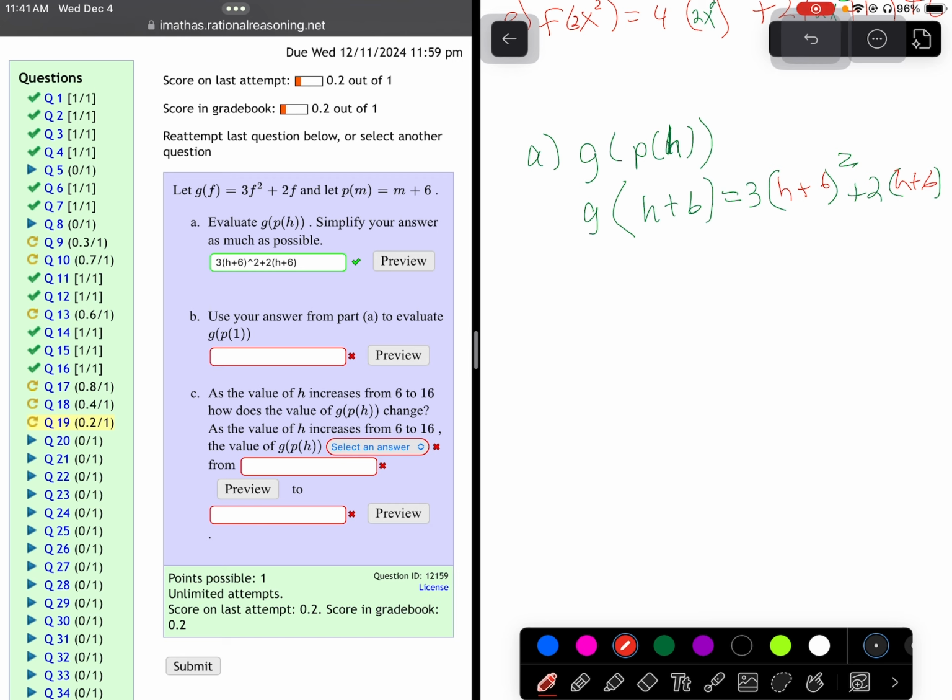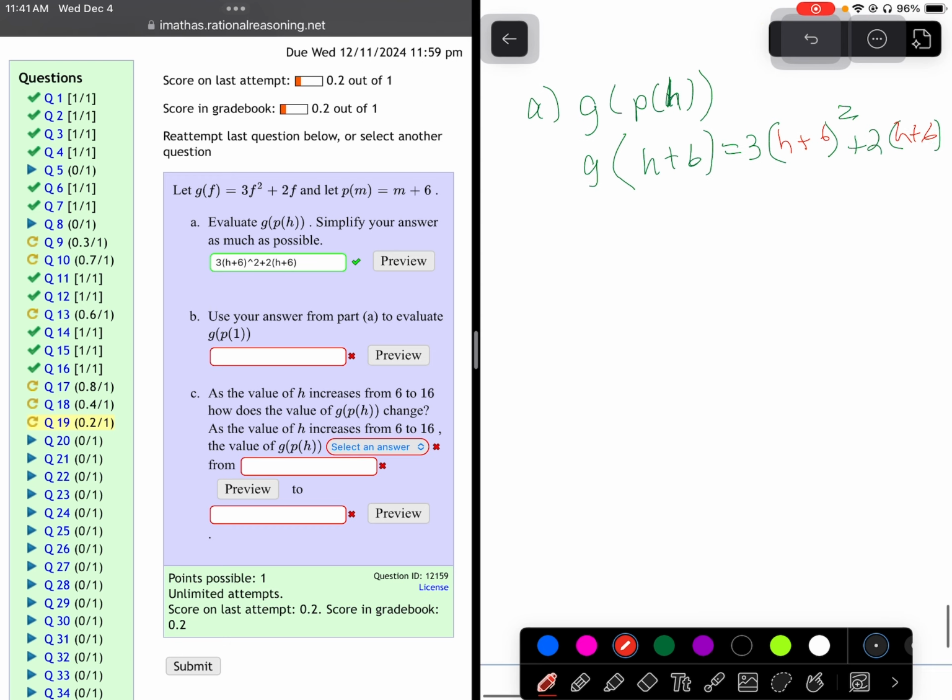Okay. As the value of H increases from 6 to 16, how does the value of G of P of H change? So let's actually do that for 6 and then do for 16, and then let's see what the heck happens, okay? So B, I think you can do yourself. Let's do C. Let's do G of P of 6, and then let's do G of P of 16. So how does it change?